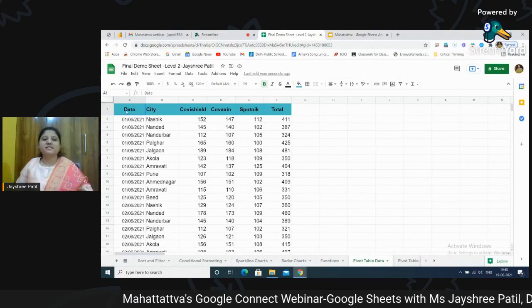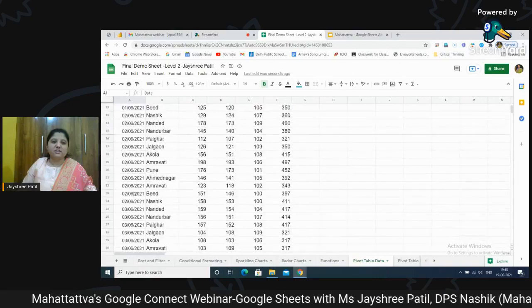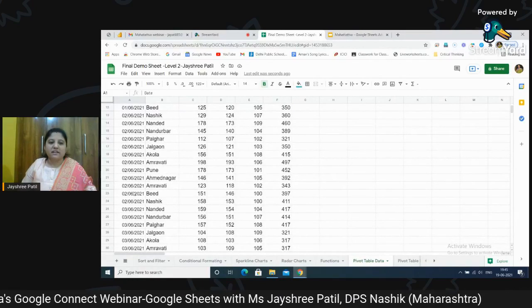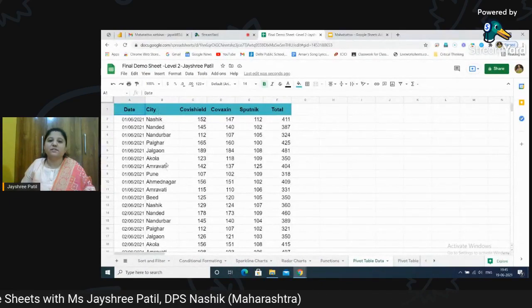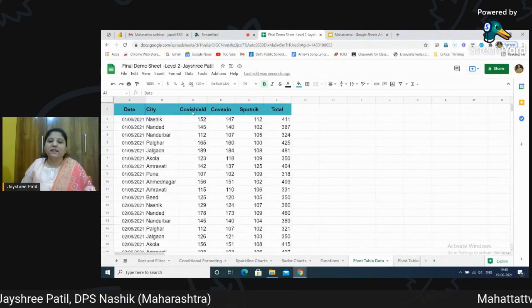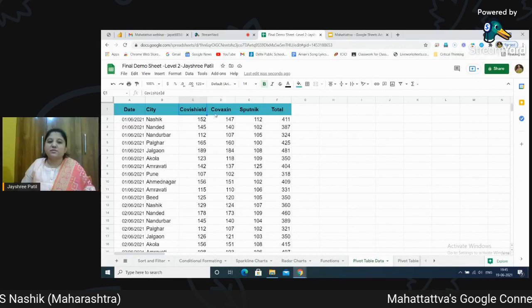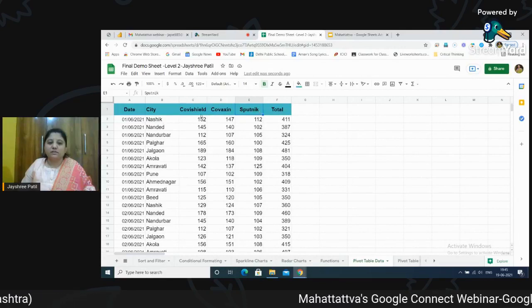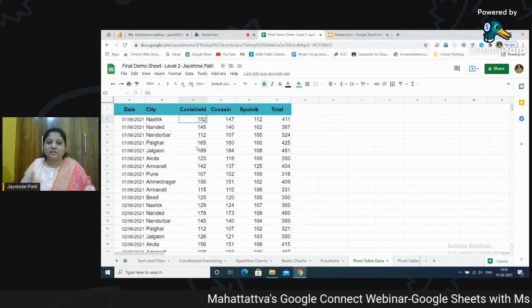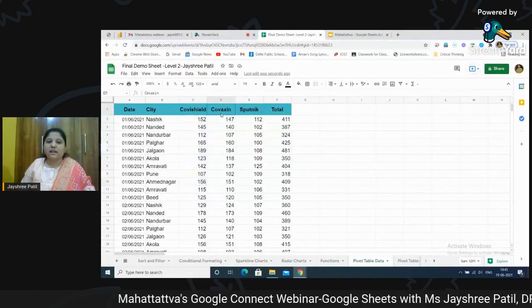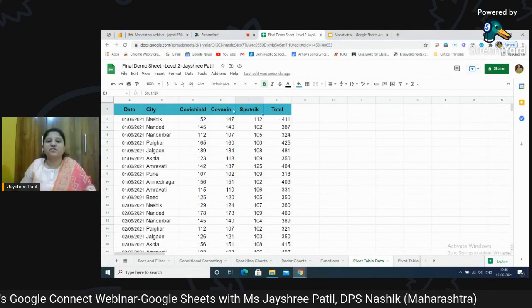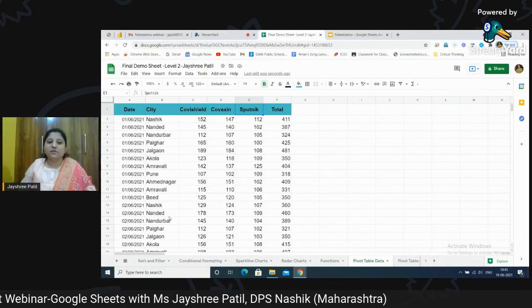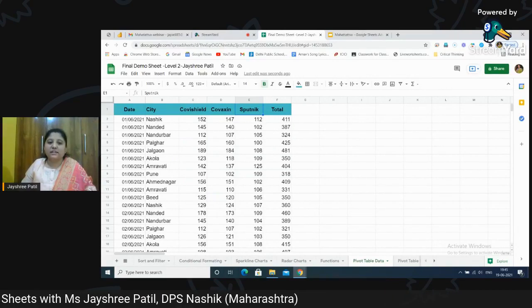You can see these are the different dates on which the vaccination in Maharashtra in different cities was done. You can see the data very well. Here the names of the cities are listed. Then there are three types of vaccines which were given to the people. Here I have the number listed for Covishield, and numbers for Covaxin and Sputnik. So these are the three different vaccinations which were done in different cities of Maharashtra and on different dates.